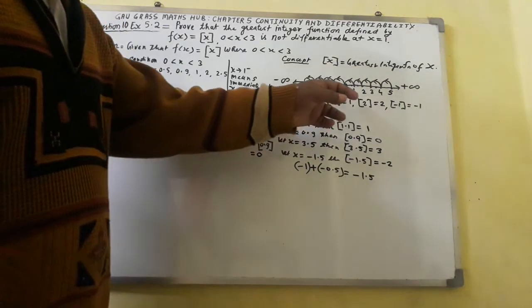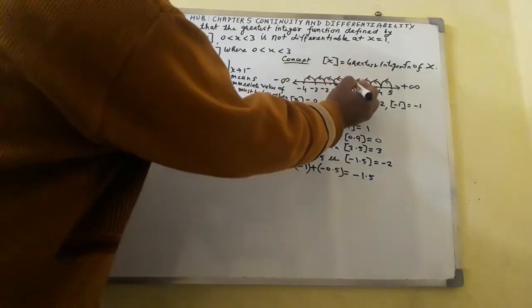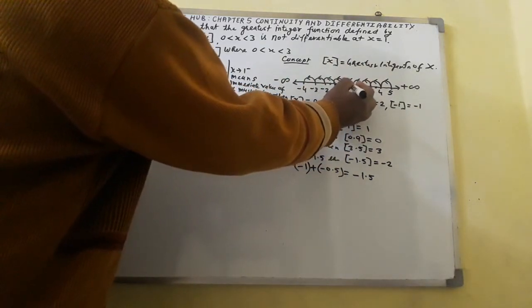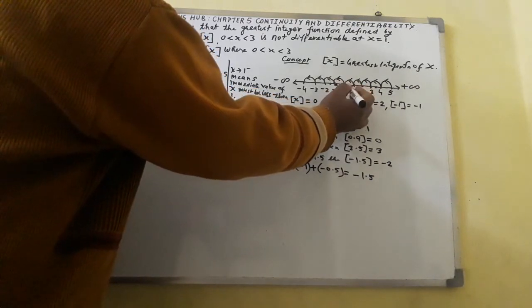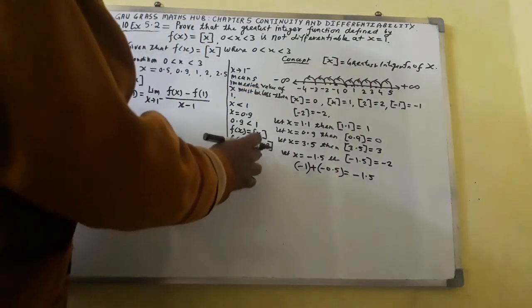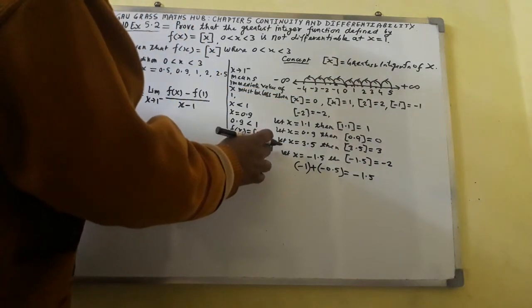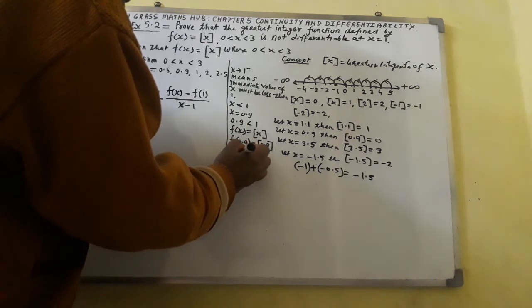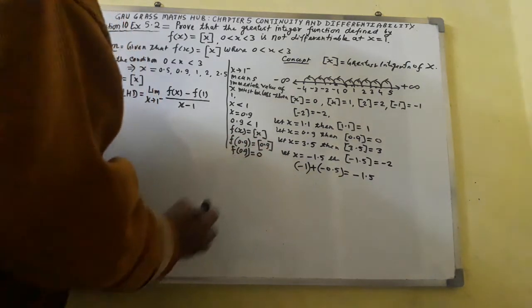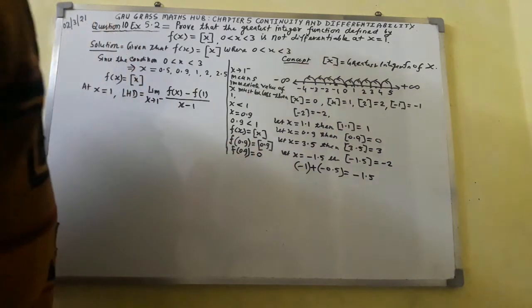Because here you can see 0.9 will lie somewhere here. Just showing the arrow moving backward, so it comes out to 0. The greatest integer function of 0.9 comes out to be 0.